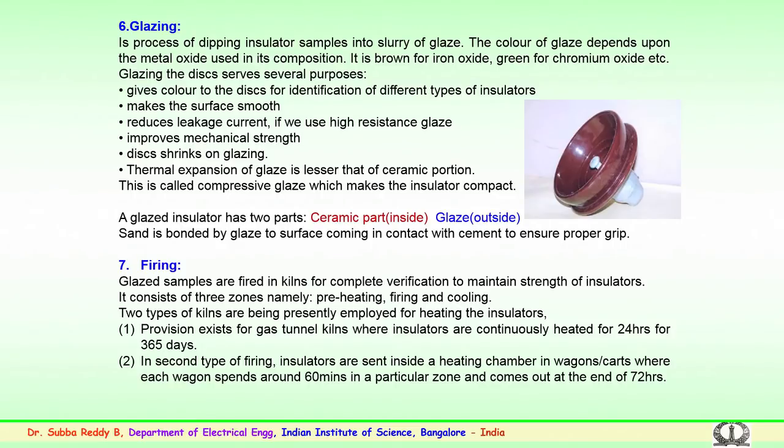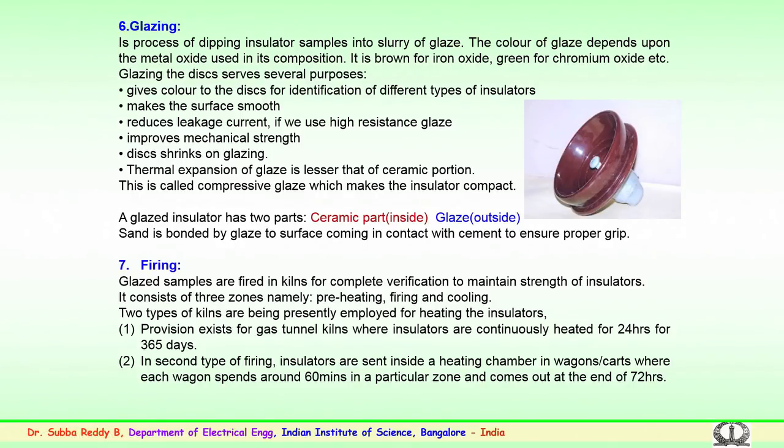So, an insulator has to act in compression and also in tension modes. A glazed insulator usually has two important parts: the ceramic part inside, and the glaze which is coated outside. The sand, which is bonded by the glaze to the surface coming in contact with cement, is to ensure proper grip. That is the sand used below the cap and pin, and the cap has to be arranged to the ceramic shell. So, this ensures proper bonding between the metal and the ceramic shell.